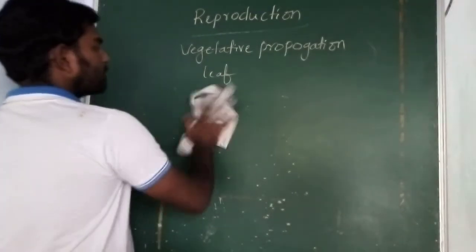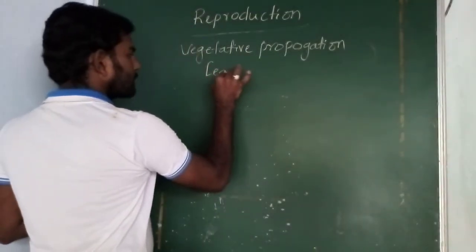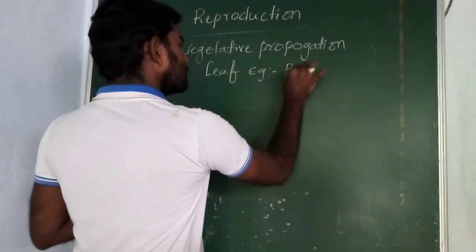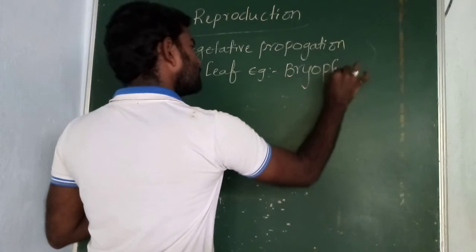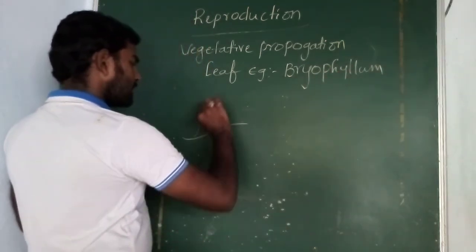The first one, leaf modification. Example, bryophyllum. If you see this leaf, the leaf is having margins.